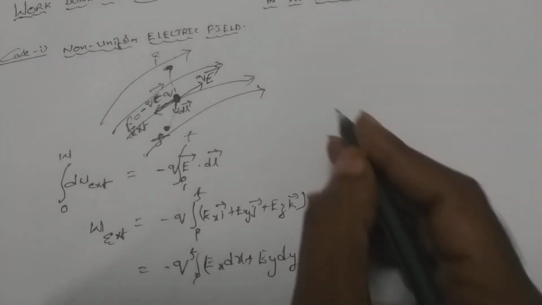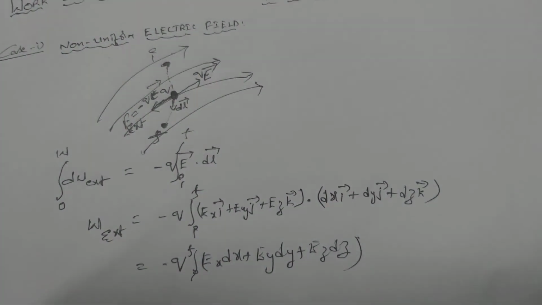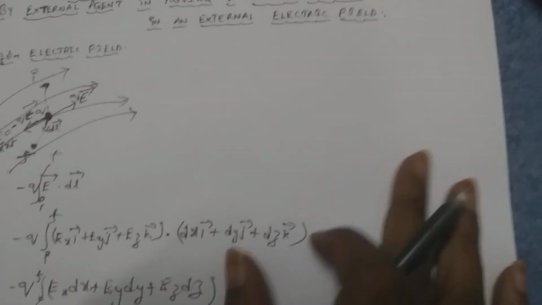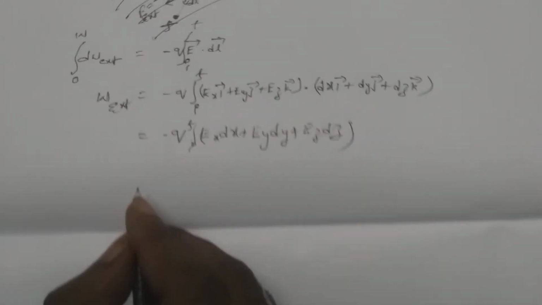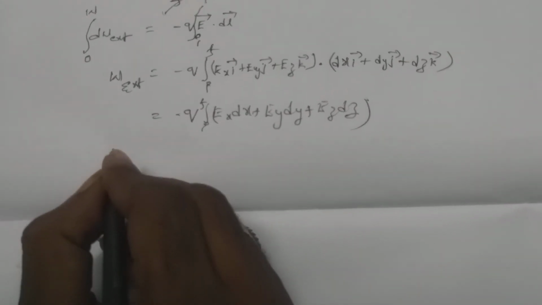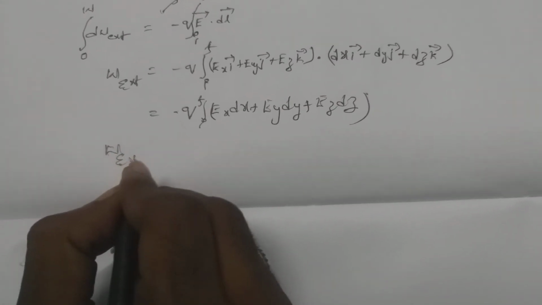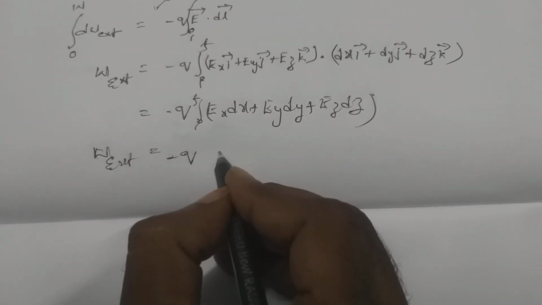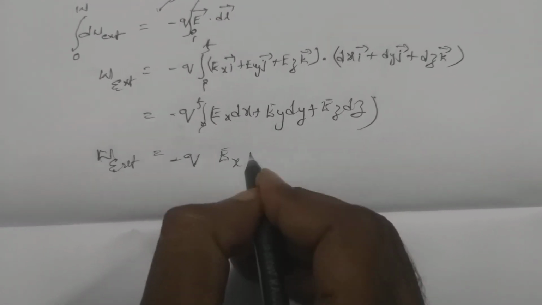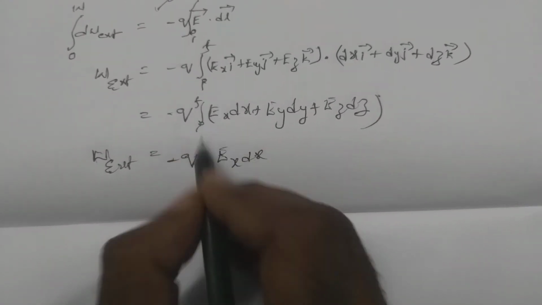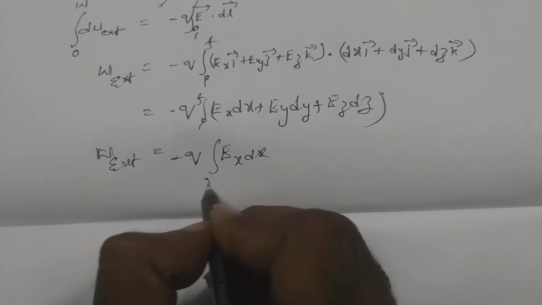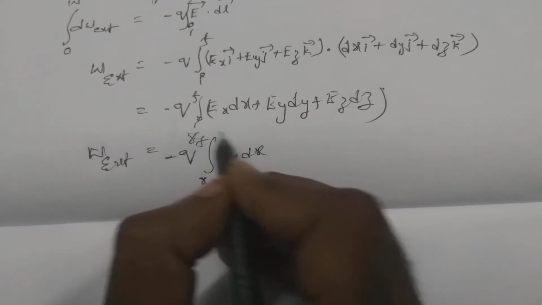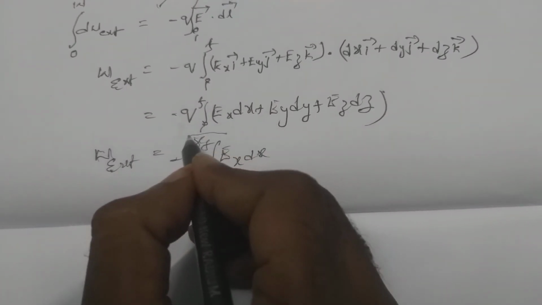And from here onwards, if we calculate, work done by the external agent equals minus q into, see, the first term, Ex dx, initial to final along the x direction, that is x initial to x final, keeping q common in the bracket.